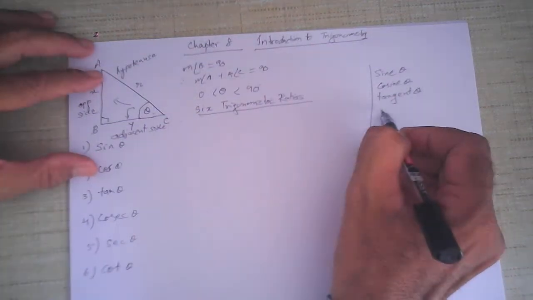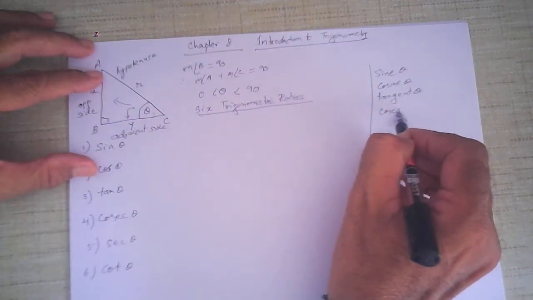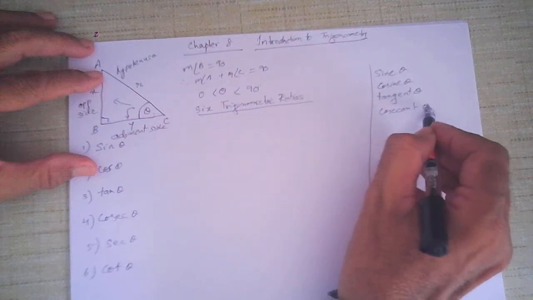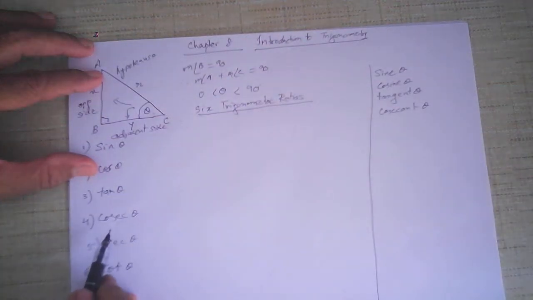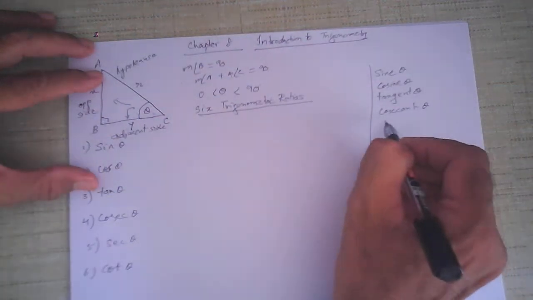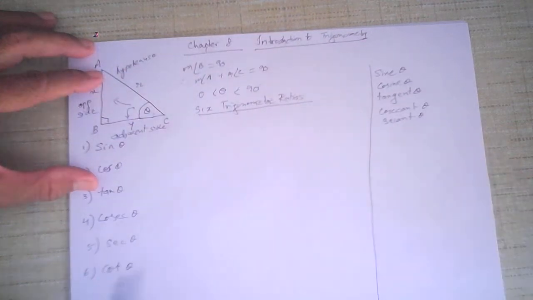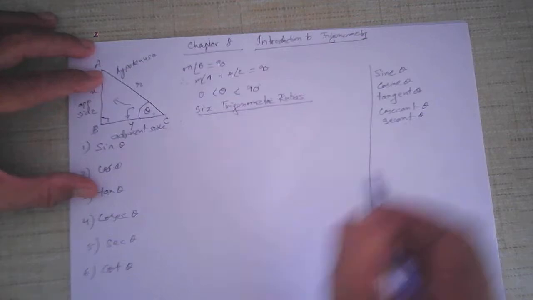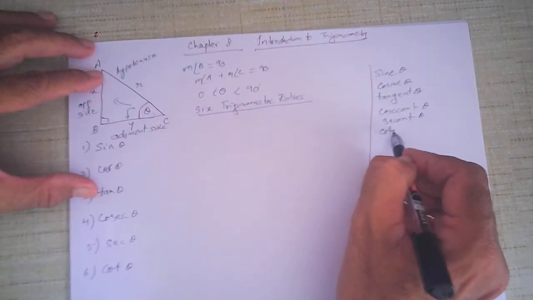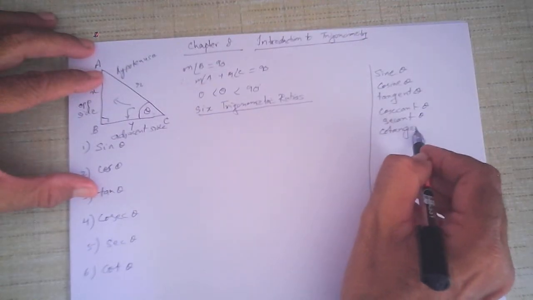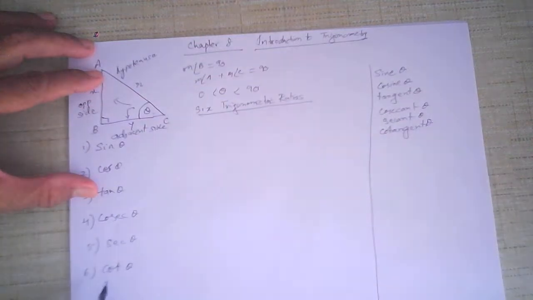Cosec theta is actually cosecant theta, but in short we write it cosec theta. Sec theta is secant theta, but in short we write it sec theta. And cot theta is cotangent theta, but in short we write it cot theta.